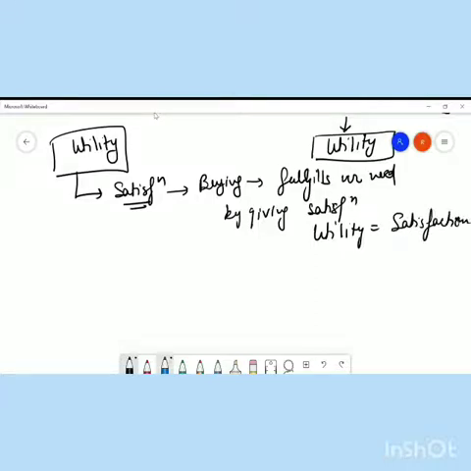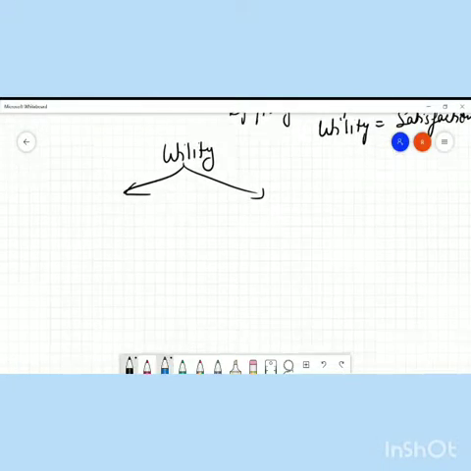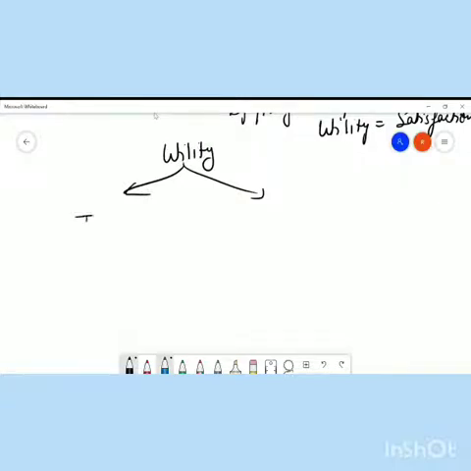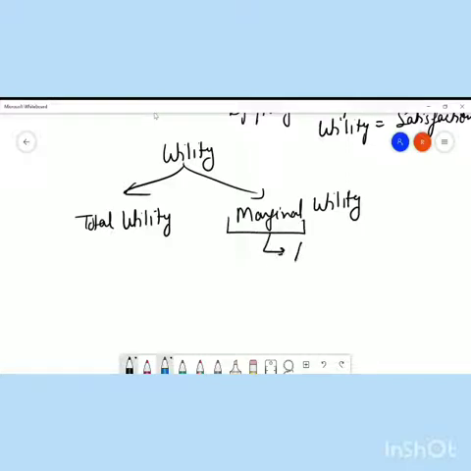Now, this utility can be divided into two parts. There are two types of utility, we can say. One is the total utility. Second is the marginal utility. Now let us understand what is total utility and what is marginal utility. Now what is basically marginal utility? Marginal utility, marginal implies the additional. Now what does this mean as additional utility?